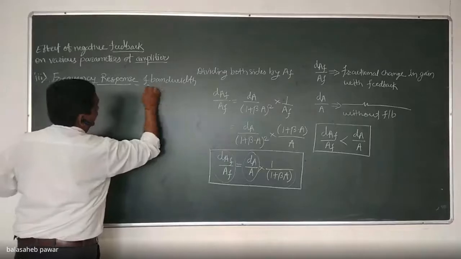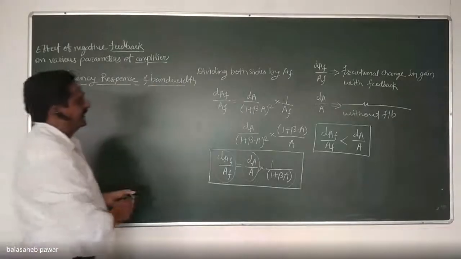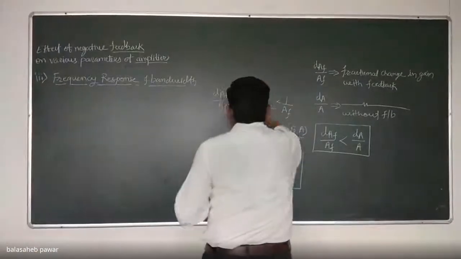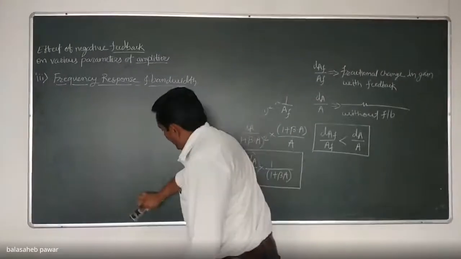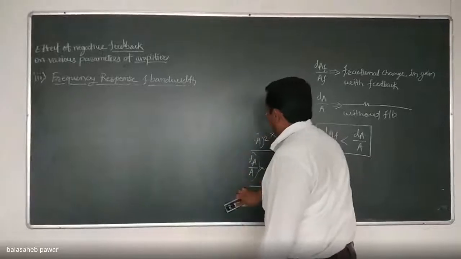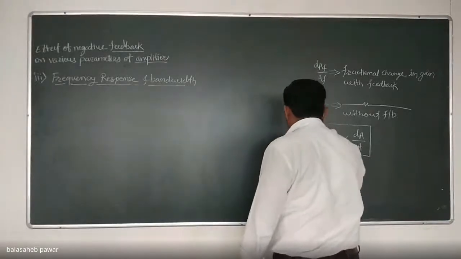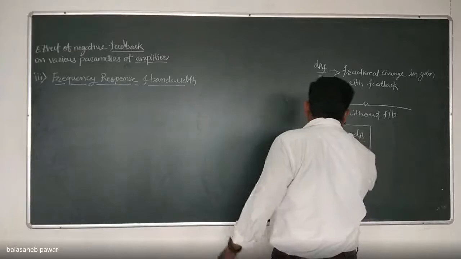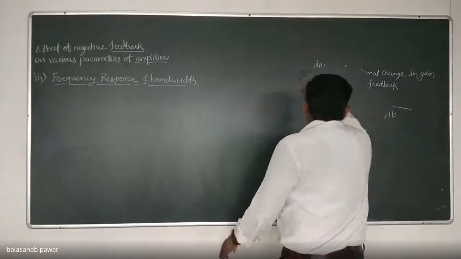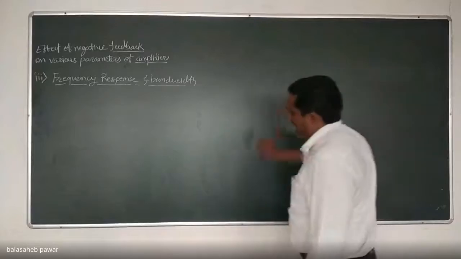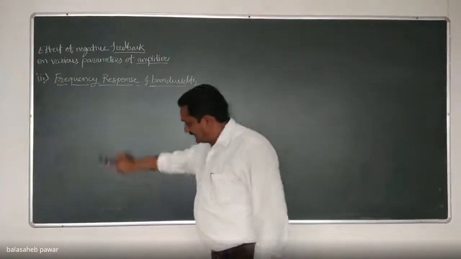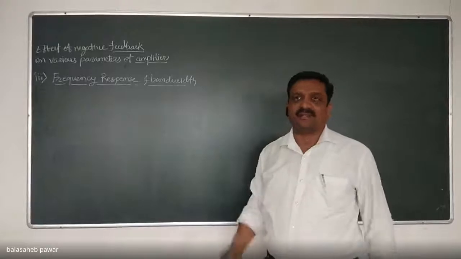Third important parameter of an amplifier, and we'll check what will be the effect on the frequency response curve of that amplifier as well as its bandwidth. So see, in the first parameter, what we derived? We derived that the gain or transfer gain of that amplifier gets reduced.